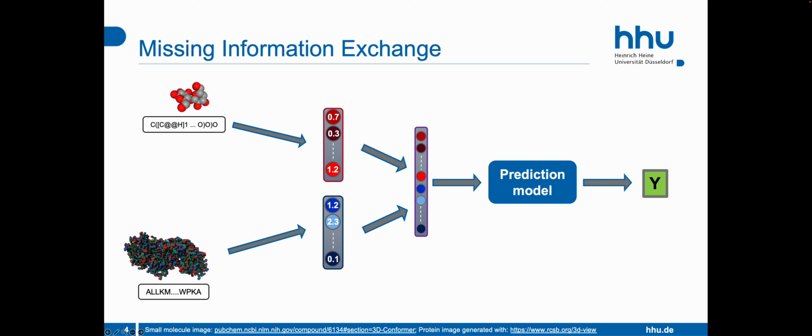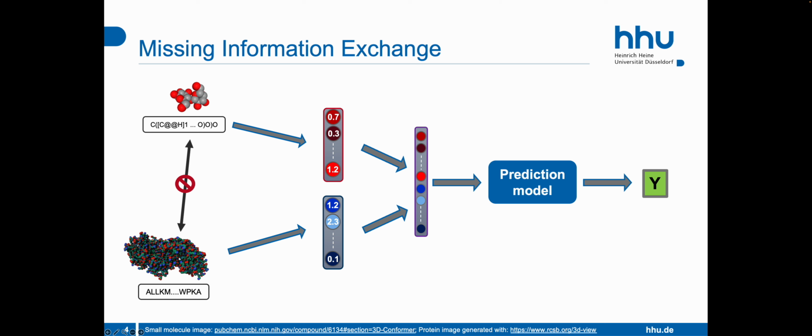If we look at this process again, we see that we first separately generate numerical representations for the protein and the small molecule and then combine both information in a concatenated vector. We see that this means that we have no information exchange between protein and small molecule until after the numerical representations are generated. However, this might be a limitation, and we might be able to generate more meaningful representations if we allow the model to look at the other molecule for which we want to make a prediction during the whole process of generating a numerical representation.